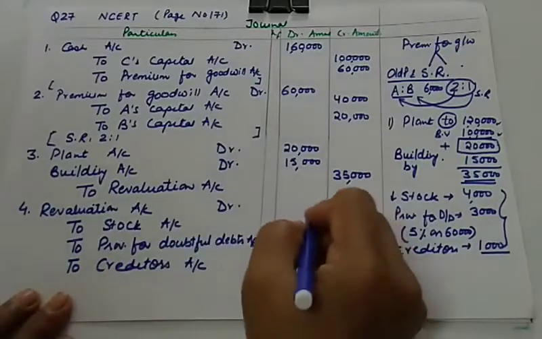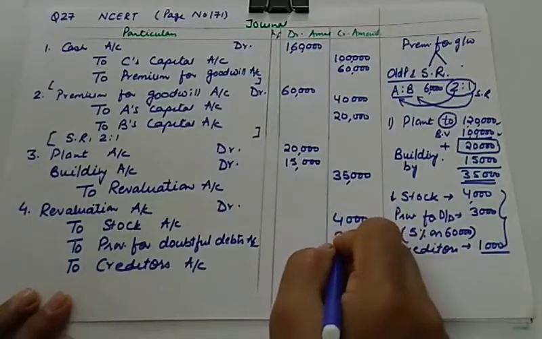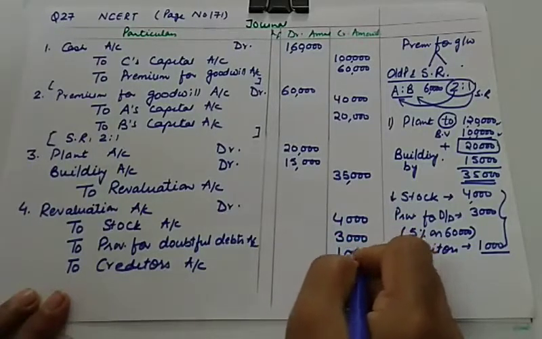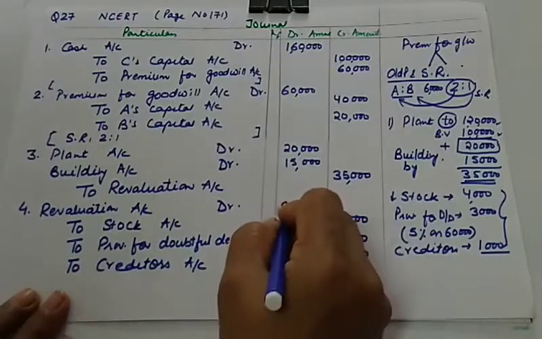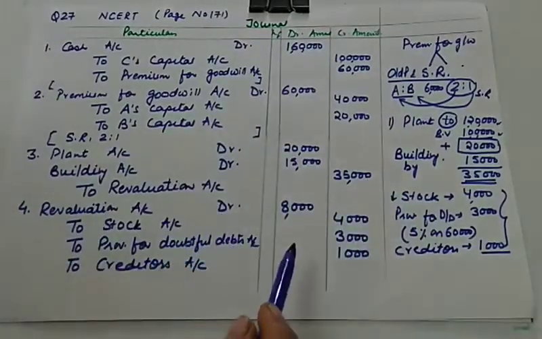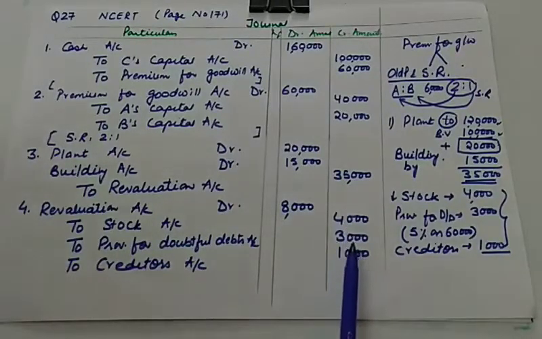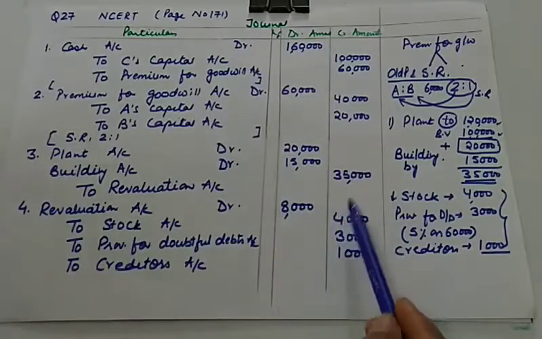And how much amount? Stock by 4,000, provision for doubtful debts by 3,000, and creditors by 1,000, and total of these three will be 8,000. So this will save your time, as well as you can directly calculate the result of revaluation account.